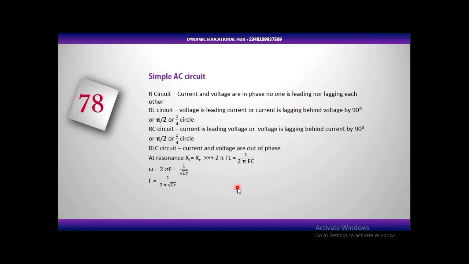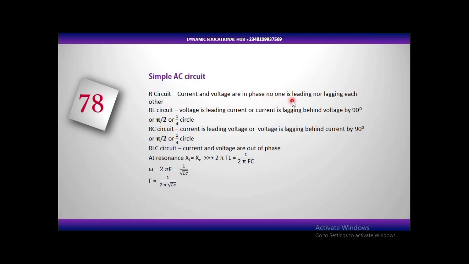Let me explain. For a simple AC circuit, I have some things that I've jotted here. We have the R circuit, which means current and voltage with a resistor alone. In an R circuit, for a simple AC circuit, it is called a resistance-alone circuit. You only have a resistor. Now, current and voltage are going to be in phase.